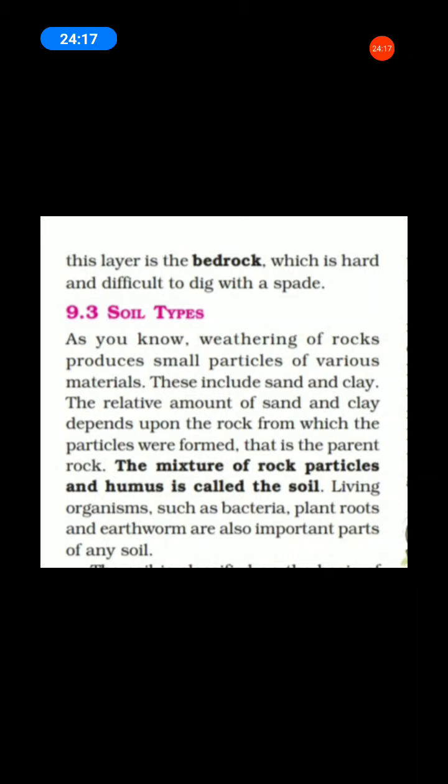Can you understand? What is soil? The mixture of rock particles and humus is called the soil. Living organisms such as bacteria, plant roots and earthworm are also important parts of any soil. Are you clear? Can you understand?